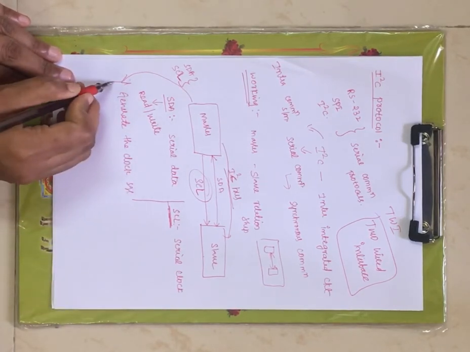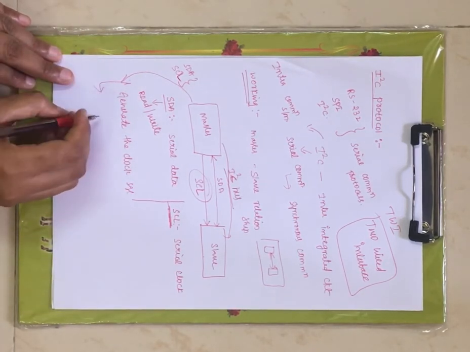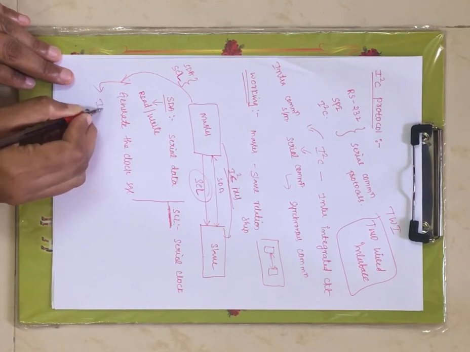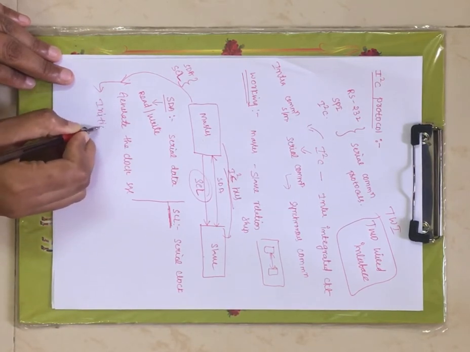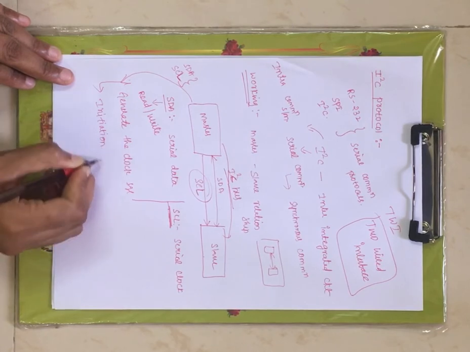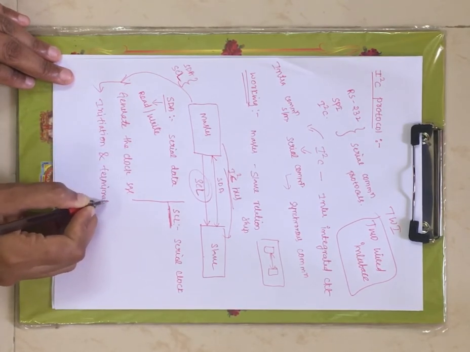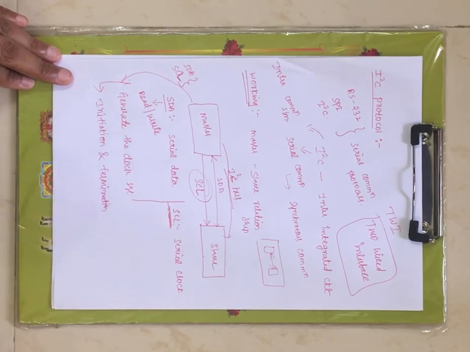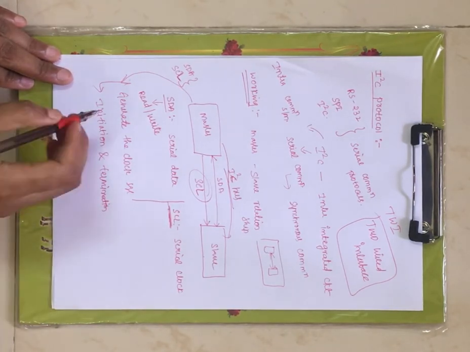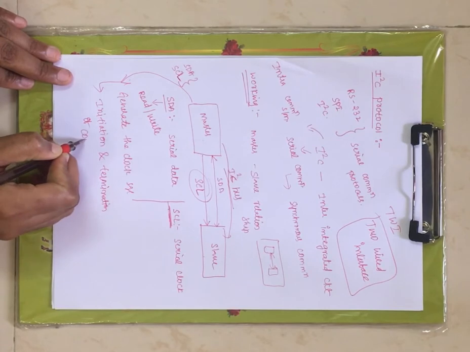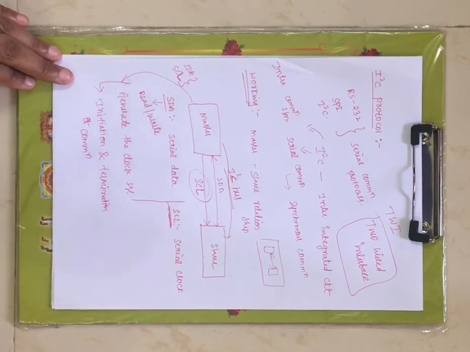The next responsibility of the master is initiation as well as termination of communication. Initiation and termination of the communication is done by the master.